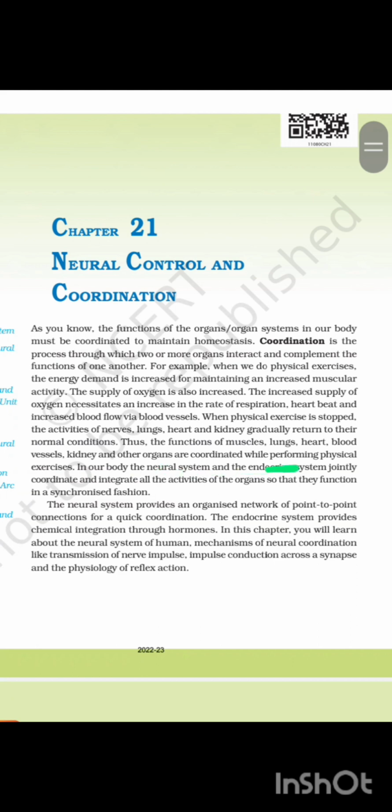In our body, the neural system and the endocrine system jointly coordinate and integrate all the activities of the organs so that they function in a synchronized fashion. The neural system provides an organized network of point-to-point connections for quick coordination. The endocrine system provides chemical integration through hormones. In this chapter, you will learn about the neural system of humans, mechanisms of neural coordination like transmission of nerve impulse, conduction across a synapse, and the physiology of reflex action.